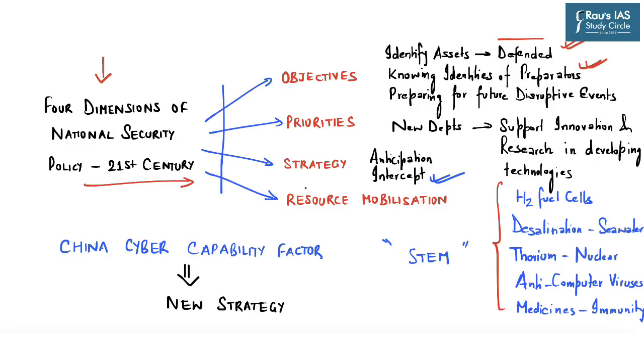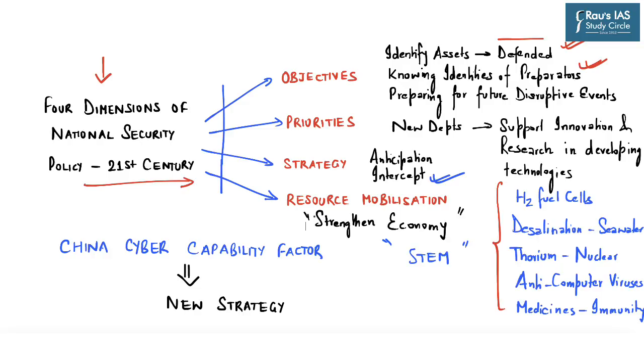And lastly, this article talks about resource mobilization, where the article suggests to strengthen the economy of a country, as lack of economic resources must be met through macroeconomic measures. So with respect to these 4 dimensions, the article suggests that to counter the innovation taking place in cyber warfare, there is a need for a national security policy which takes into account technological innovations and challenges posed by cyber warfare.